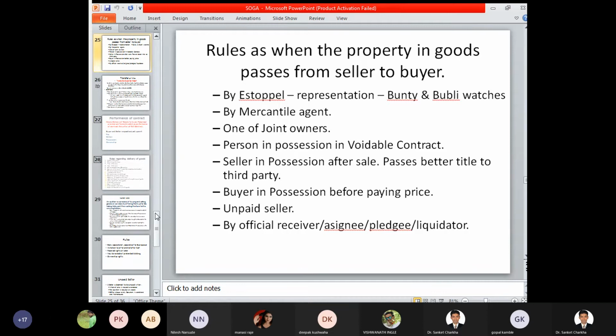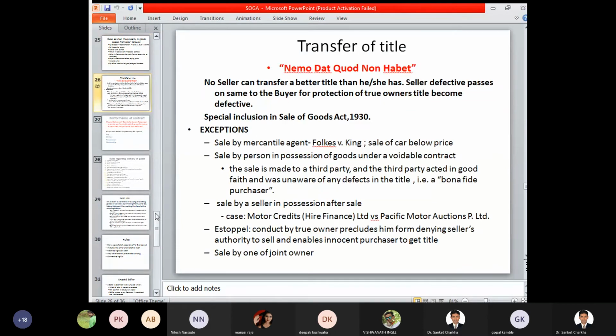Next thing, the last point, that is by official receiver, assignee, pledgee, or liquidator. If at any stage a particular official receiver, assignee, pledgee, or liquidator has been appointed for your transaction, your commodity or your business, then who is having the better title? The official receiver, assignee, pledgee, or liquidator has a better title as compared to the title owned by the seller. So the seller's title becomes defective, and these persons will have a better, positive or good title in comparison to the seller, and the same title will be transferred from these persons to the buyer who is purchasing those goods and services.